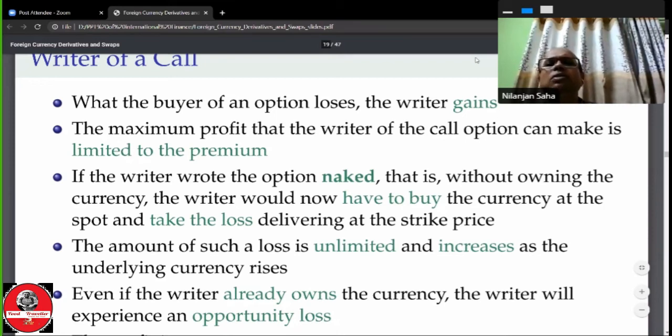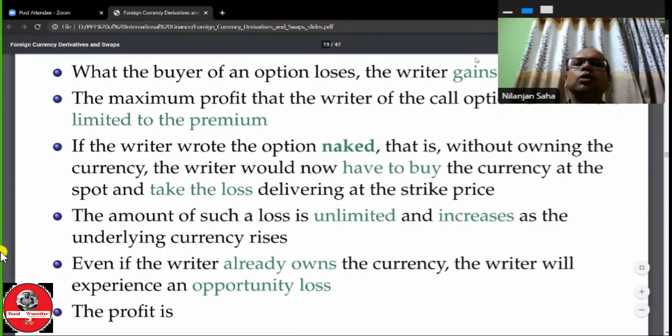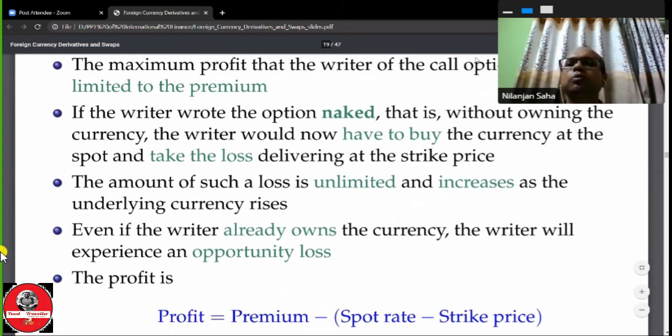Because if I buy at a higher price from the market and then supply, that means I have to bear additional loss. The amount of such loss is unlimited. In this case, the amount of loss will be unlimited depending upon the spot market price, and it increases as the underlying currency rises. If the spot price increases without limit, you have to bear an unlimited loss.